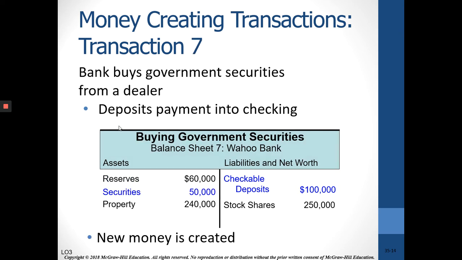So another way that a bank can make money, if they have reserves and can't lend them, is to buy securities from the government or from a securities dealer. Remember, securities are Treasury bills, notes, bonds, U.S. savings bonds, and banks own a lot of those. So they do get interest from those securities. They get a better interest rate on loans, but it's better than nothing. So they can also have securities as an asset, and then new money is created. We'll look at that more in the next chapter. But this chapter is mainly using the tool of the Fed, that is the reserve requirement.